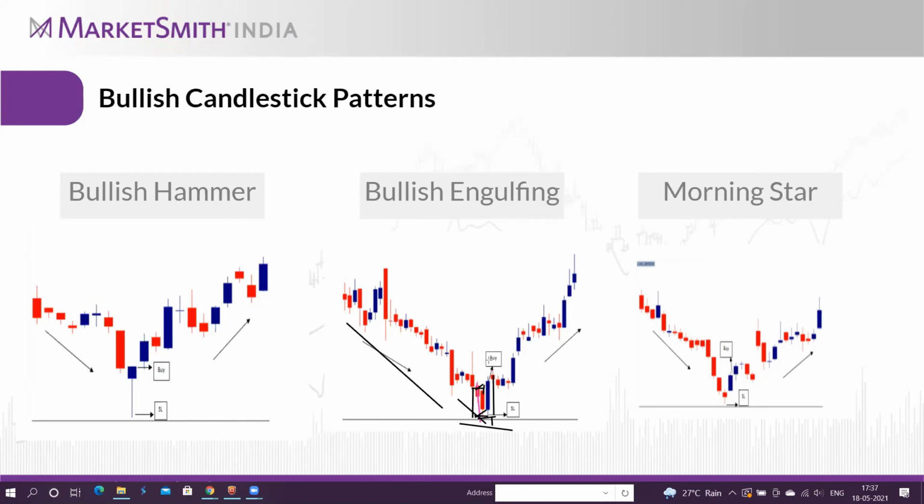So these candlestick patterns are very exhaustive. There are more than 20 to 30 candlestick patterns. We have covered only 9 to 10 candlestick patterns. If time permits, we'll make another session to cover these candlestick patterns exhaustively.